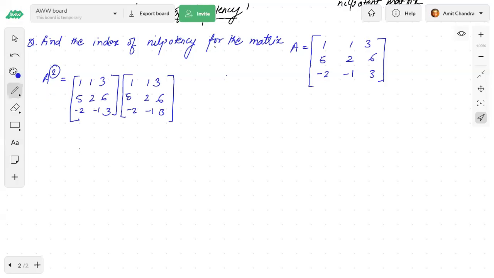I will take the square of A. If I multiply this, it is 1 into 1 plus 1 into 5, so 5 plus 1, 6, minus 6. So first, this element will be 6 plus 6 minus 6. Second, 1 into 1, 2 into 1 into 2. So 3, 3 into minus 1, 3 minus 3, 0. 1 into 3, 1 into 6, and 3 into 3.